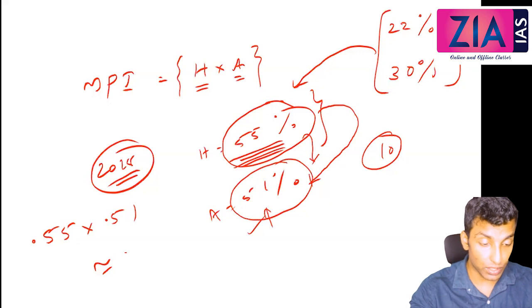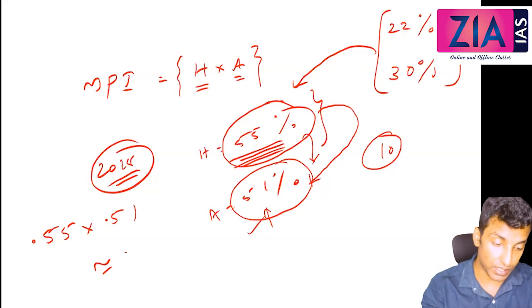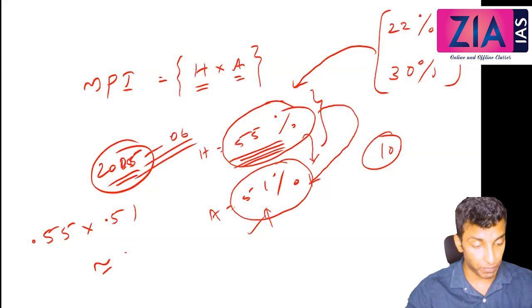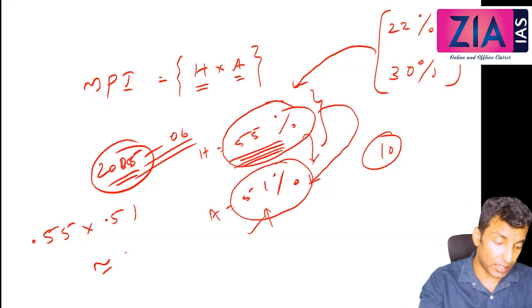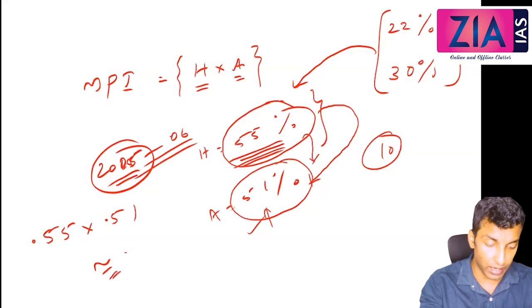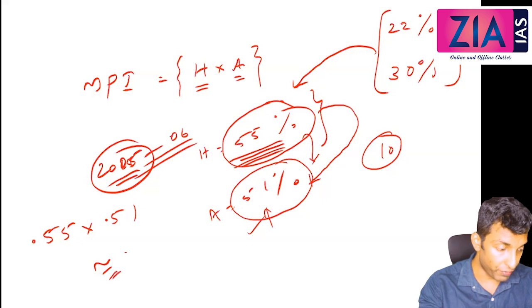Actually, this is 2005-6 data. This calculation I've taken from 2005-6. Recent calculation I haven't seen. So this data for calculation I've taken from 2005-6. You can update here with the 2019-20 value. I forgot to take that.